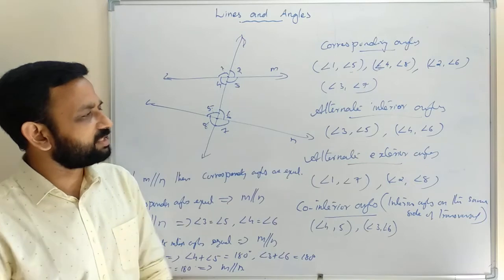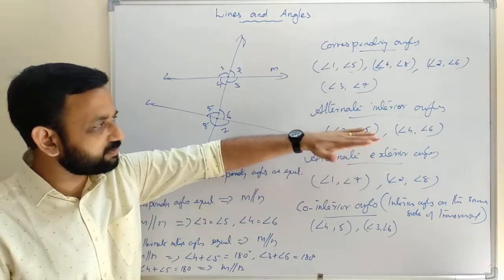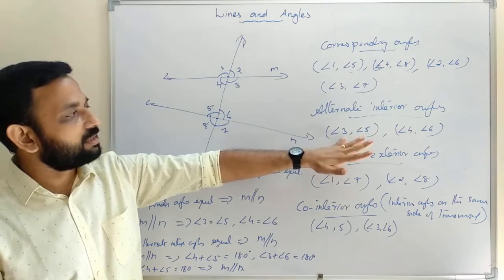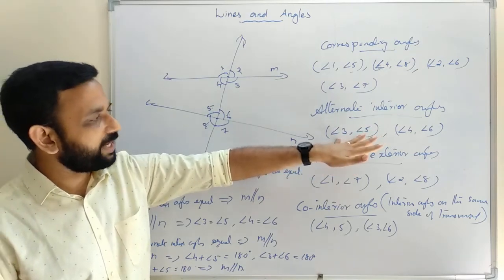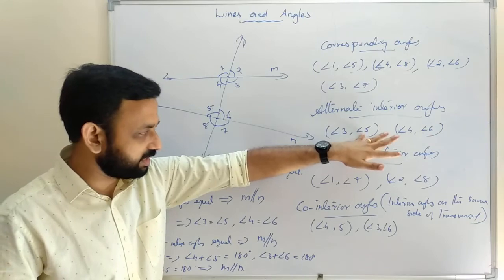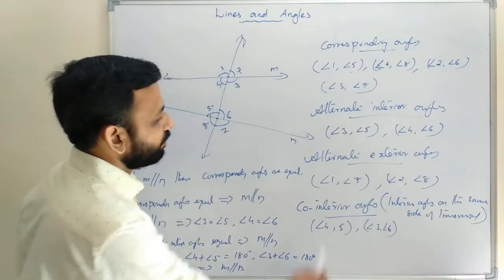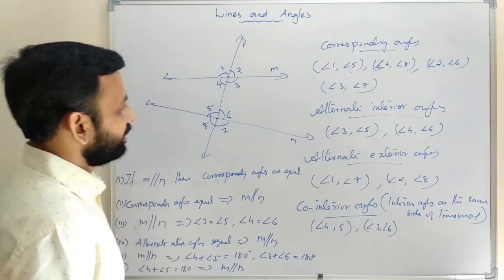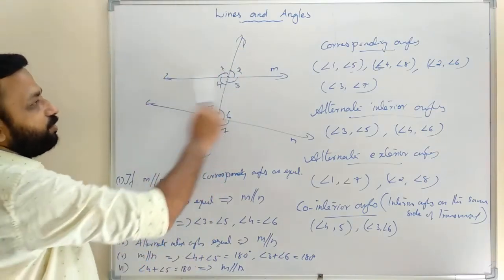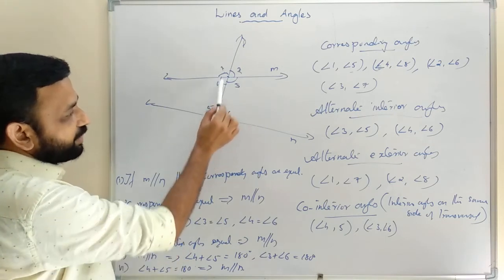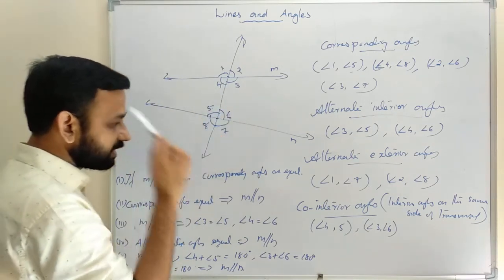And the converse of that theorem. When we say the converse of that theorem, one pair is sufficient. If a pair of alternate interior angles is equal, then the lines are parallel. Then co-interior angles, same way. If a transversal intersects two parallel lines, then both the pairs of co-interior angles are supplementary.